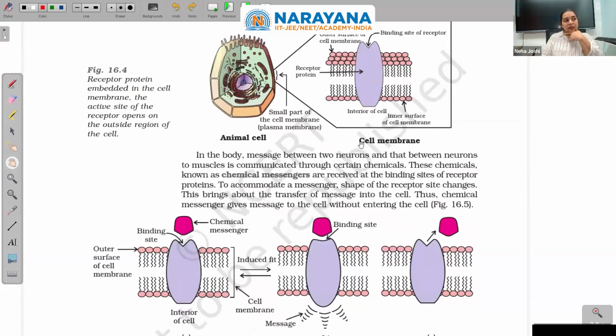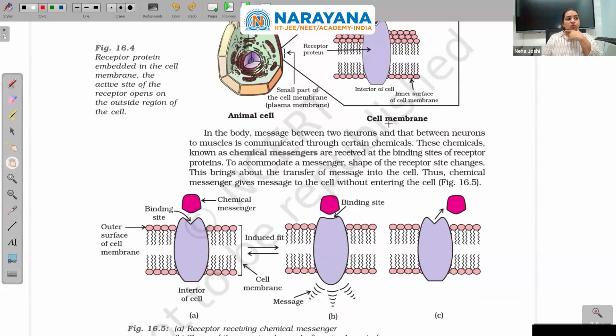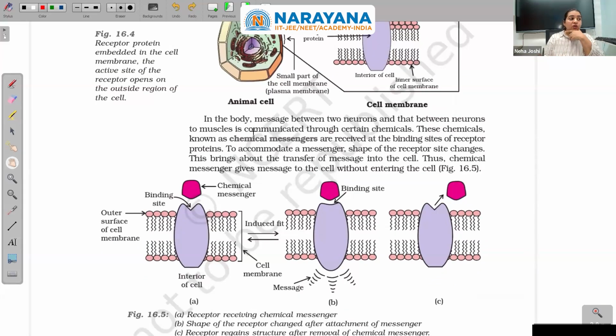Okay, and in the interior they pass on that message. In the body, message between two neurons, those are the nerve cells, and that between nerve cell to a muscle is communicated through certain chemicals. And these chemicals are called chemical messengers. Okay, they are received at the binding site here of receptor proteins.